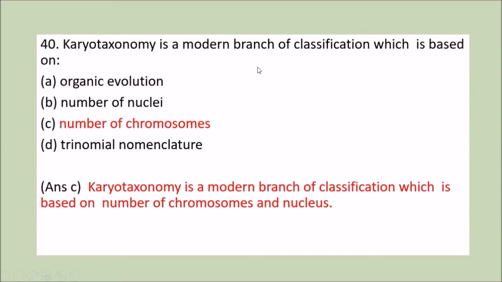Karyotaxonomy is a modern branch of classification which is based on organic evolution, number of nuclei, number of chromosomes, or trinomial nomenclature. Now, first we should know what is this karyotaxonomy. Karyotaxonomy is a modern branch of classification which is based on the number of chromosomes and the nucleus. So this option C, that is number of chromosome, is the correct answer.